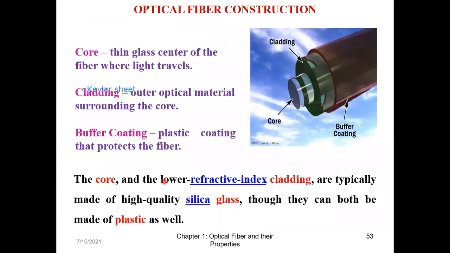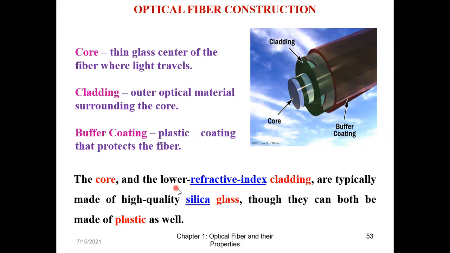So talking about the core, here there is one representation. Here is the core, this is the cladding, and this is the buffer coating. So what is core? If I tell you to define core: core is a thin glass center of the fiber where light travels. Cladding is the outer optical material surrounding the core. And the buffer coating is the plastic coating that protects the fiber.